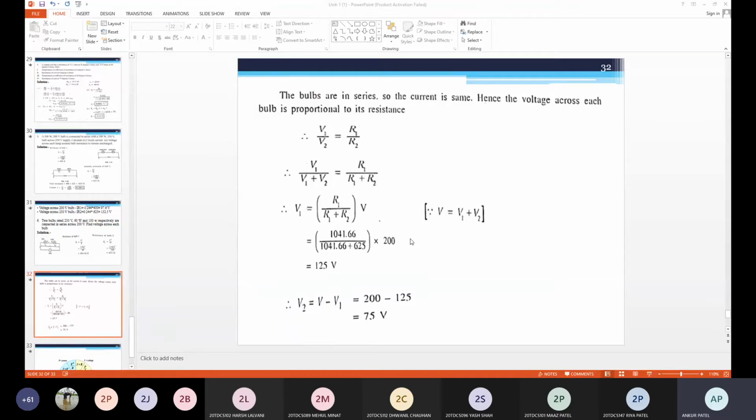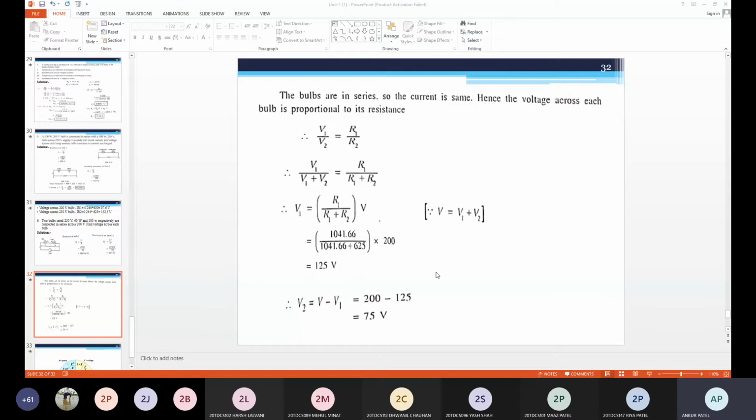You can consider power loss, that is P is equal to I square into R across the resistance. For that, we need to find the voltage across the resistance. According to the series connection, V is equal to V1 plus V2. V is given, V1 is the voltage across the lamp, V2 the voltage across the resistor.